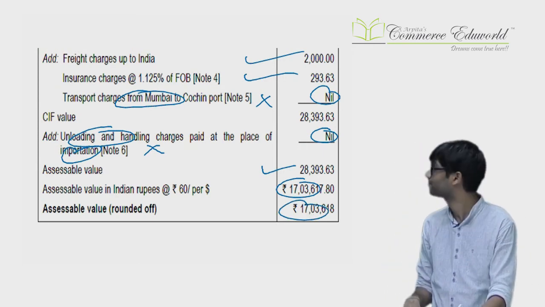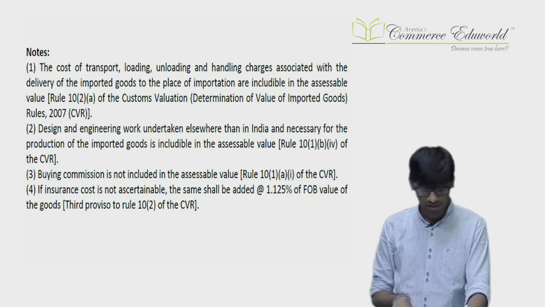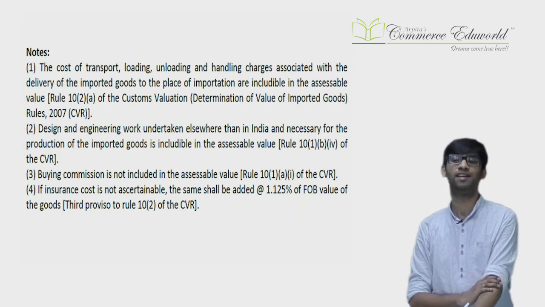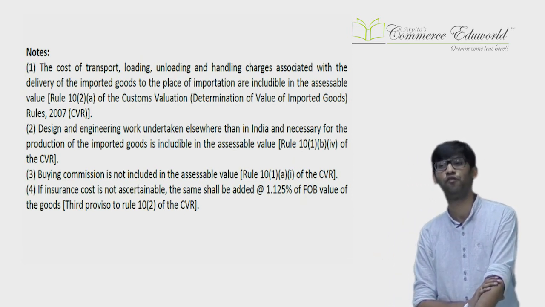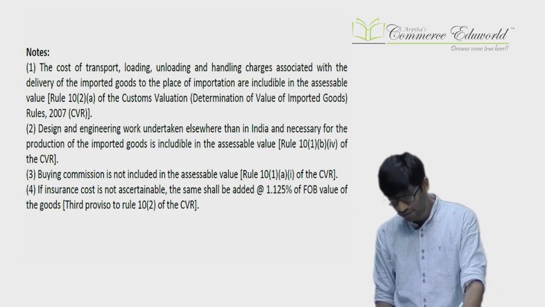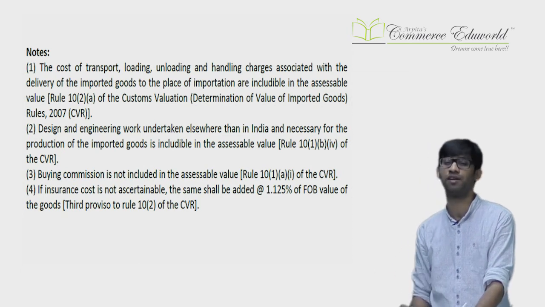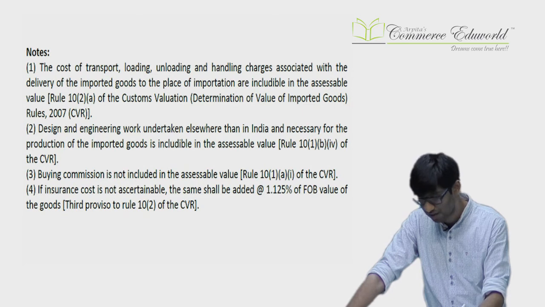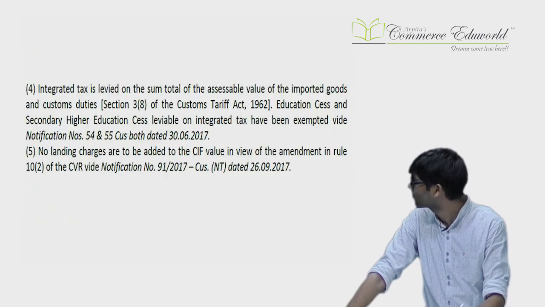A good one again. The difference between the first question and the second question is, the first question was based on air, therefore we had to do separately the actual transport or 20% of FOB, whichever is lower. Now in case of the second question, it was shipped, so we directly considered the actual transportation because we knew the actual transportation. Okay, we go to the third question again of the RTP.